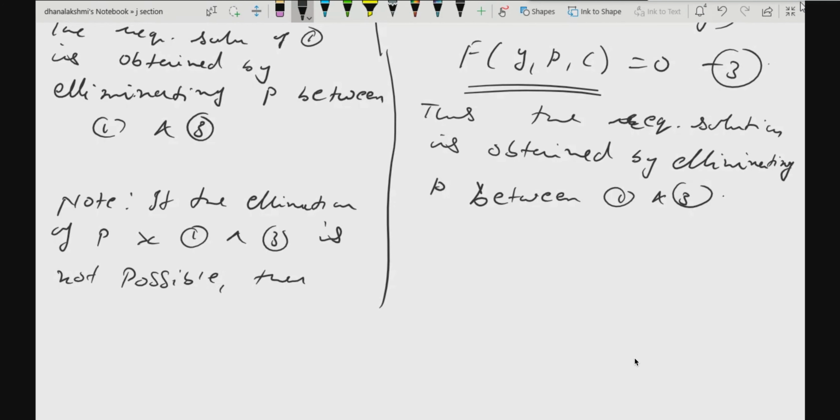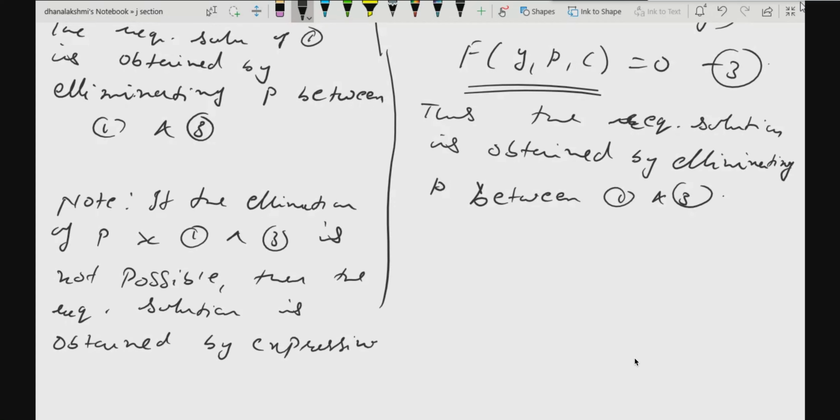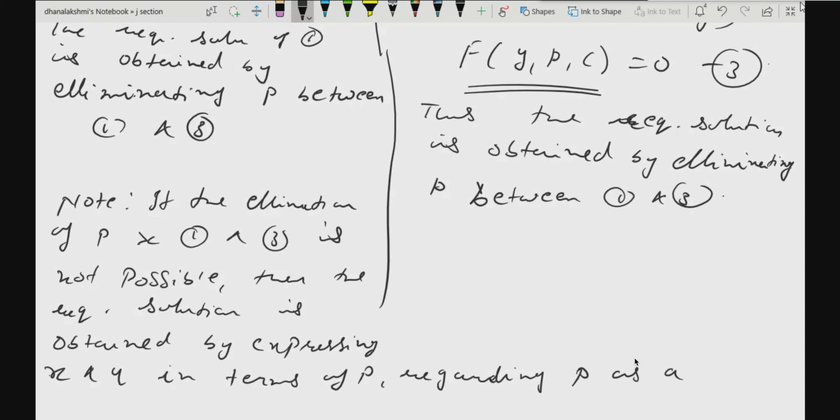then the required solution is obtained by expressing x and y in terms of p, regarding p as a parameter.